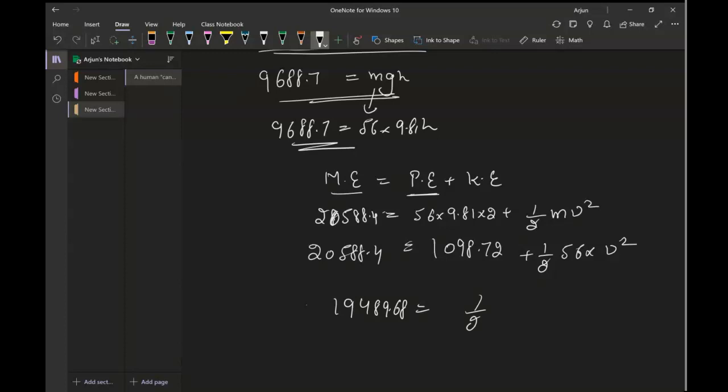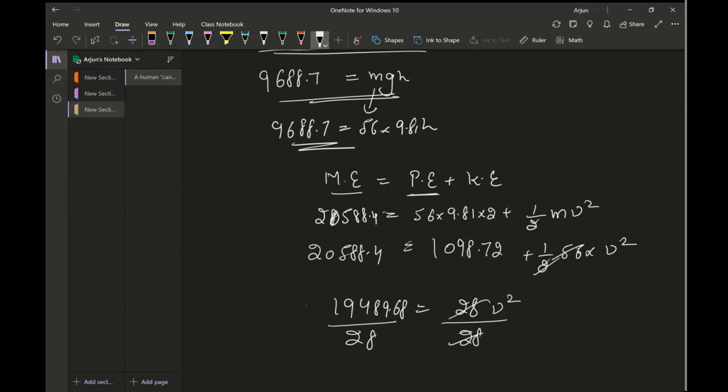19,489.68. Half times 56, 56 divided by 2, I don't want to make a mistake, is 28. This is 28 v squared, and dividing both sides by 28 cancels out.